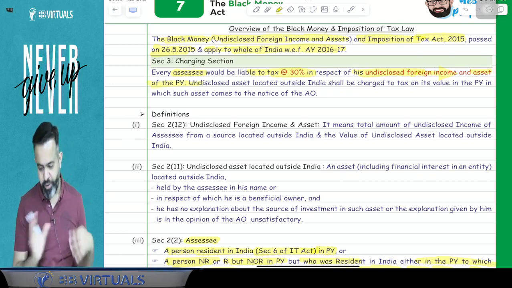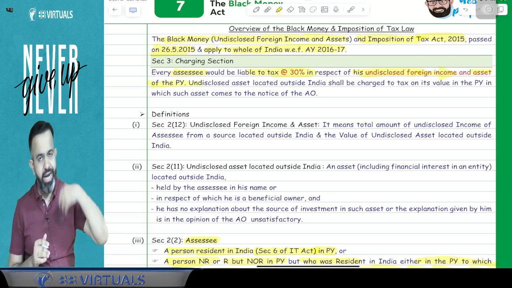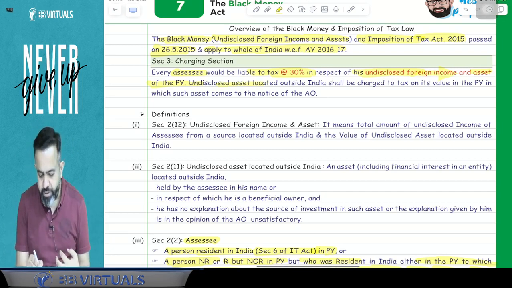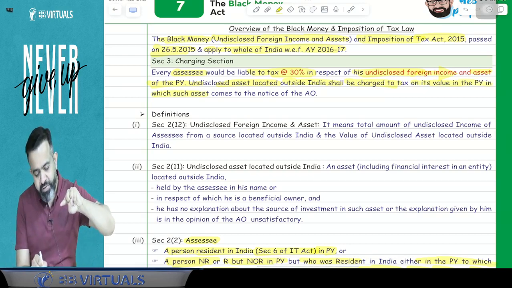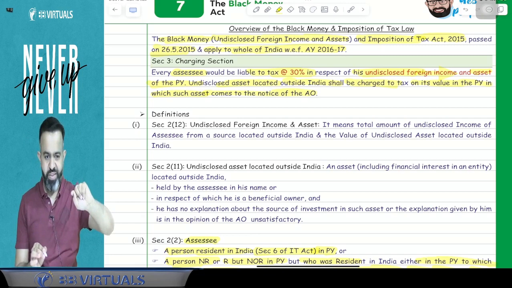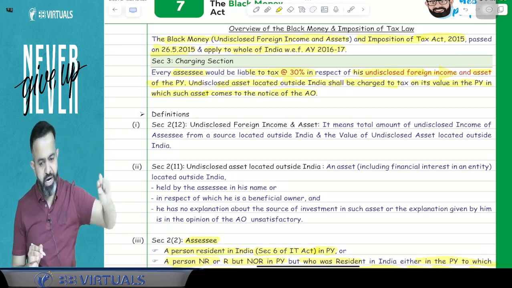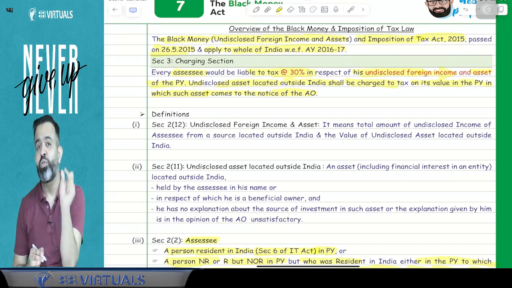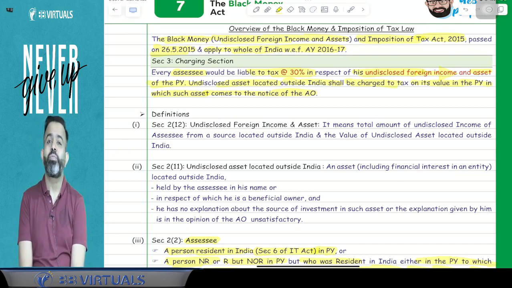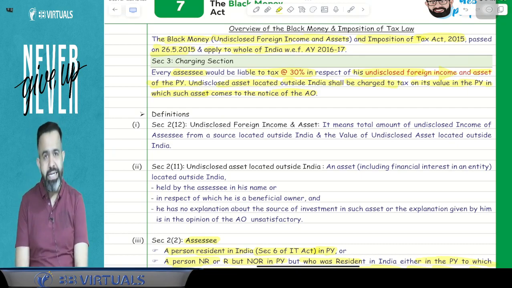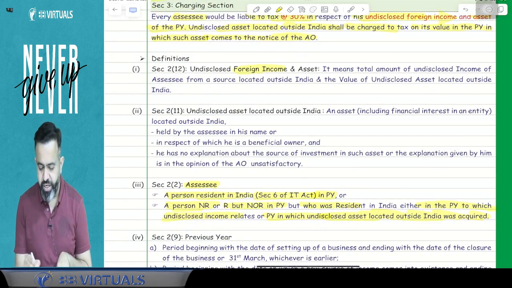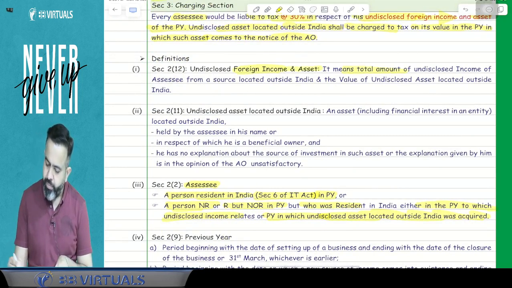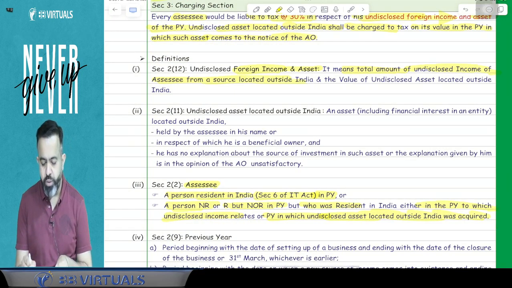So here the assessee would be liable to pay 30% tax in respect of undisclosed foreign income and asset of the previous year. Now undisclosed asset located outside India shall be charged to tax on its value in the previous year in which such asset comes to the notice of the AO. So undisclosed foreign asset will be charged to tax in the previous year when it comes to the notice of the AO. So suppose I acquired the asset 20 years ago, but it came to the notice of the AO in the current year, so it is going to be charged in the current year. Now what do you mean by undisclosed foreign income or asset? It means the total amount of undisclosed income of the assessee from sources located outside India and the value of undisclosed assets located outside India.